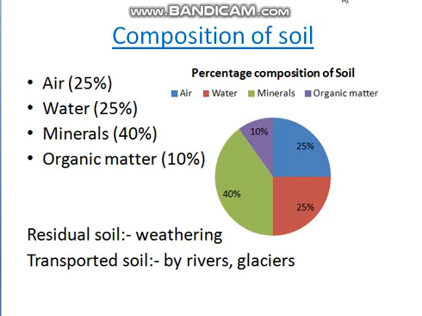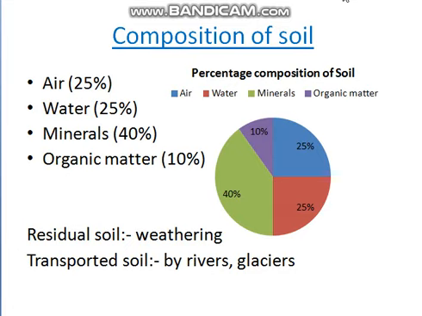Next is the composition of soil. Soil is composed of air, water, minerals and organic matter. By percentage, air constitutes 25%, water 25%, minerals 40% and organic matter 10%.